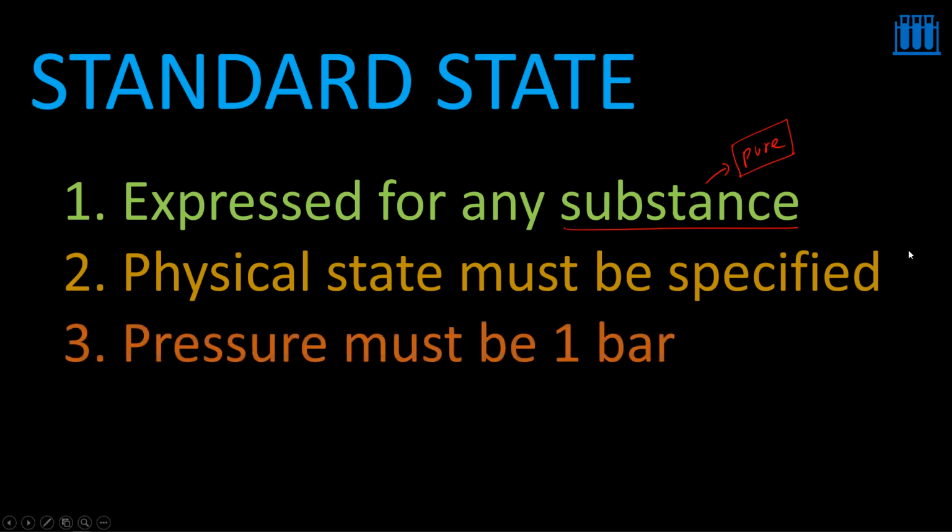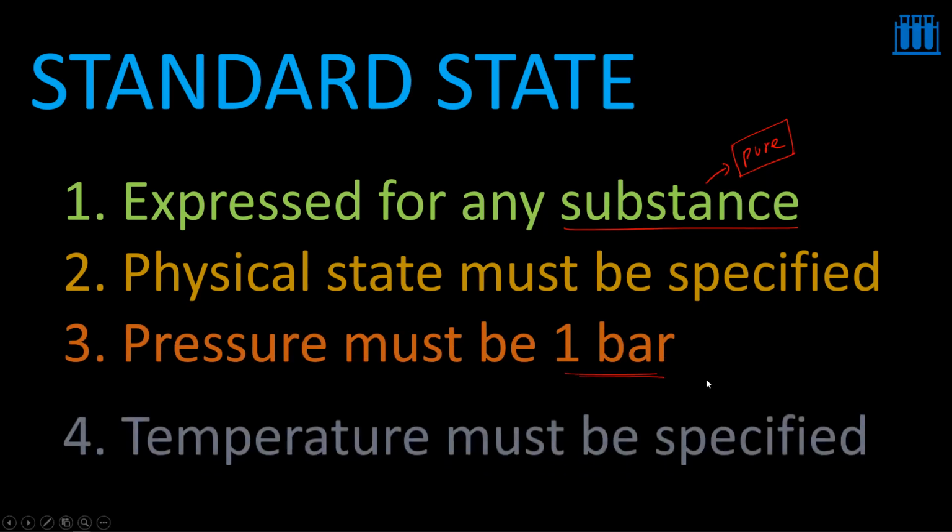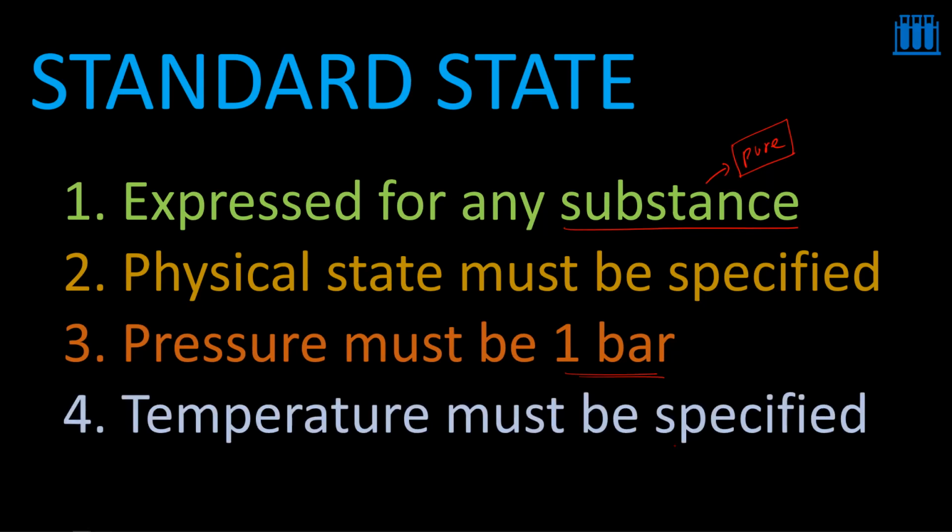And the pressure must be 1 bar. Only at 1 bar pressure you are supposed to report. And temperature must be specified. There is no restriction which temperature you have to use, but it should be specified what you are using. So these are the 4 points that have to be taken care of while reporting the standard state of a substance.